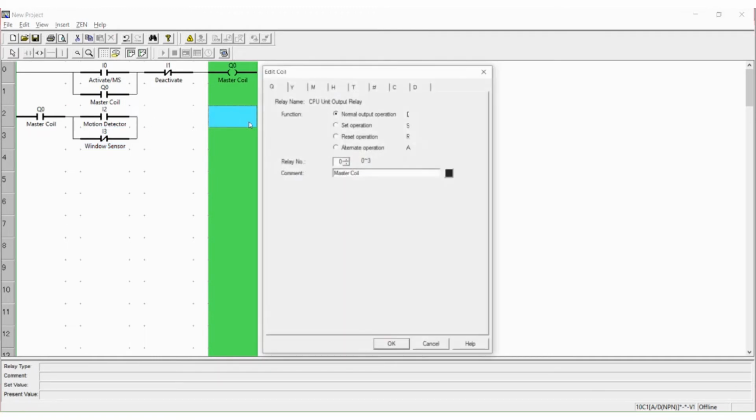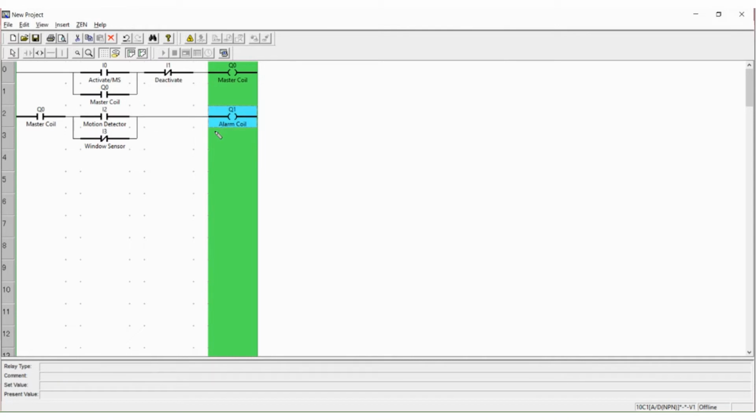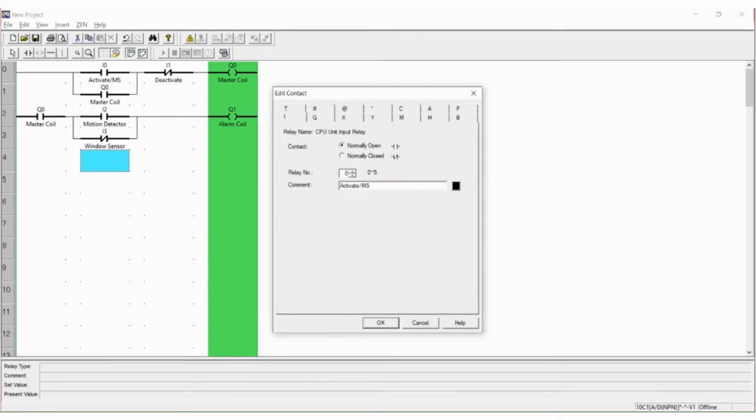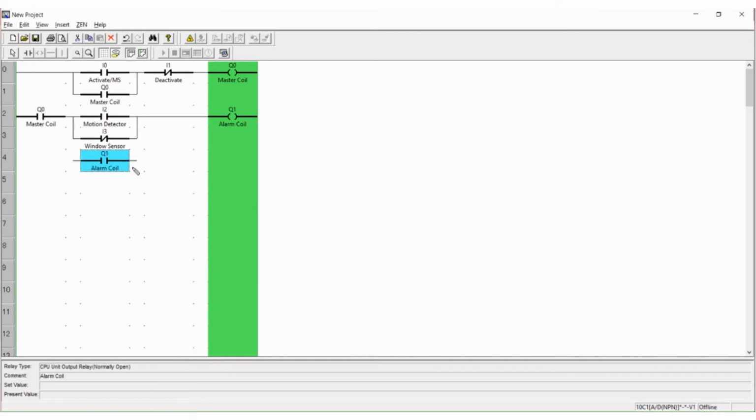Then our next output, which is Q1, labeled as the alarm coil. Let's link them. For our last set of circuit, let's add Q1, the output Q under Q1, the alarm coil.